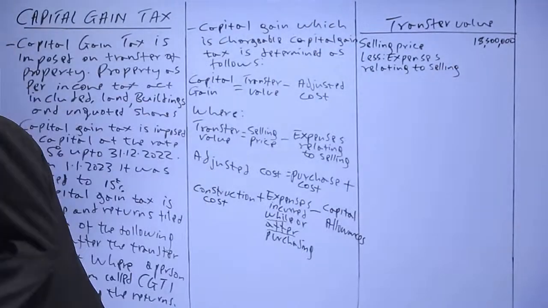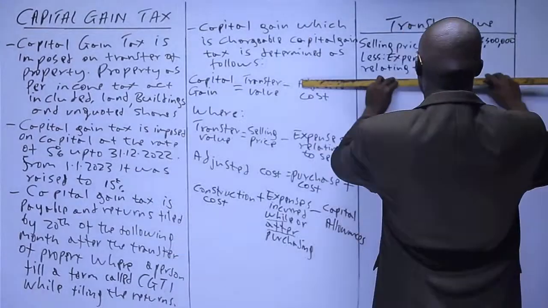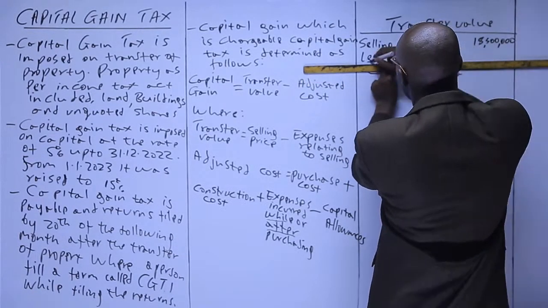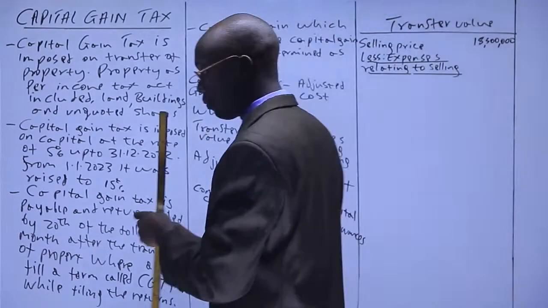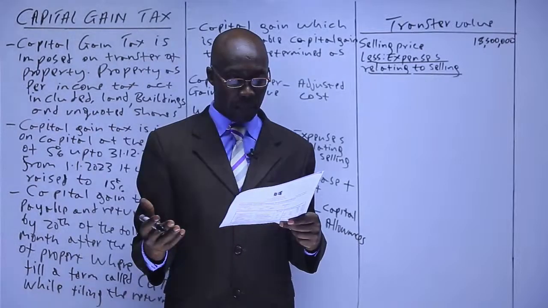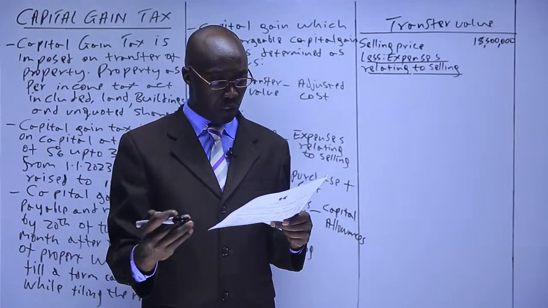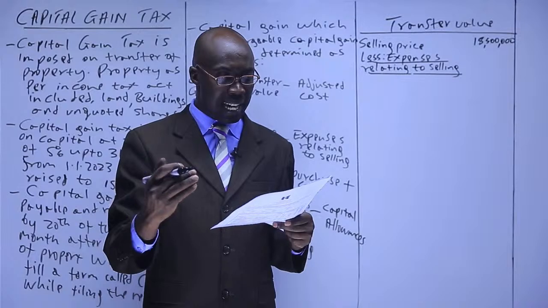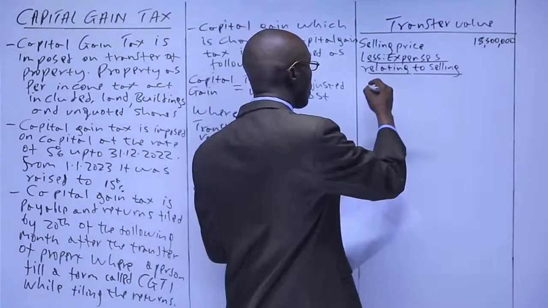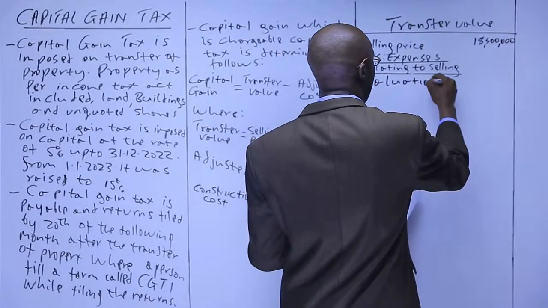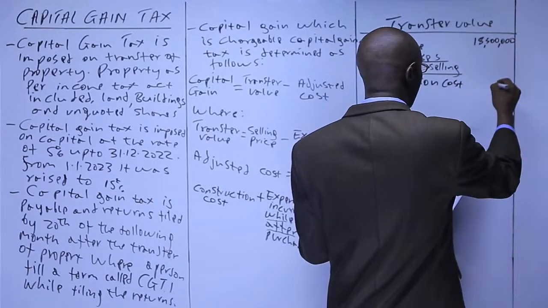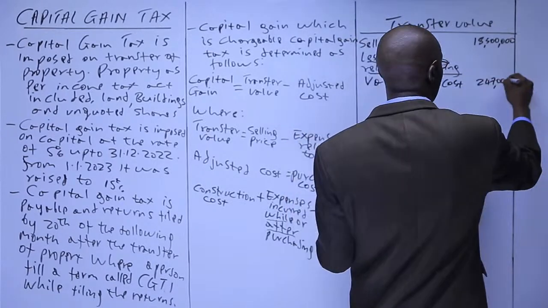Expenses relating to selling. So which expenses did he incur when he was selling? We are told, before the additional information, the following costs were incurred to dispose of the property. We have valuation, 247,000, which we deduct.